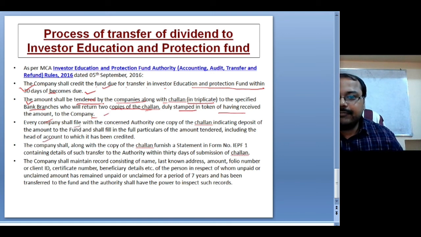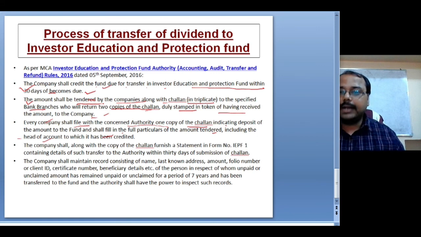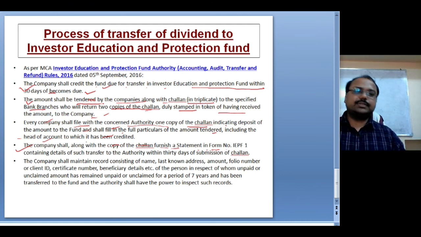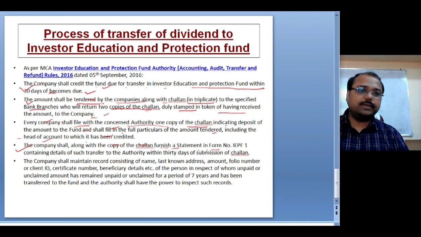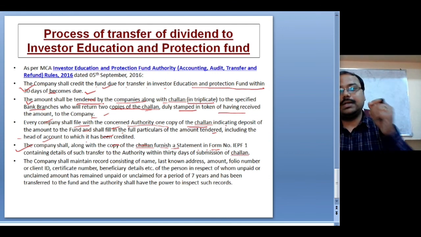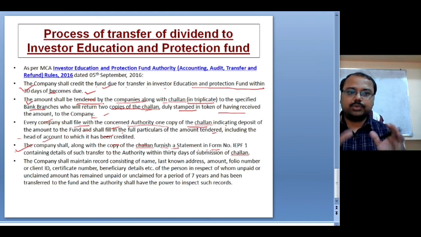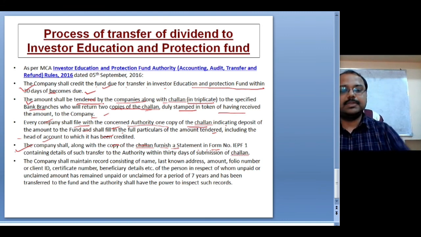Now, every company shall file with the concerned authority one copy of the challan indicating deposit of the amount to the fund, and shall fill in full particulars of the amount tendered, including the heads of accounts to which it has been credited. Next, the company shall also, with a copy of the challan, furnish a statement in form number IEPF 1. So this is just the process of how the company will be doing all this. There is nothing technical to understand here. I have mentioned the steps just to show what the process is. You can pause the video here and read this process of how the amount is transferred to IEPF.